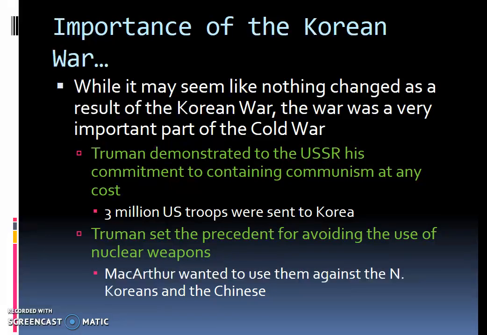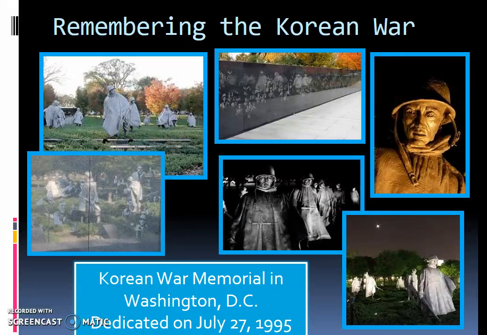So early on in the Cold War, Truman set the precedent that he would not use nuclear weapons during the Cold War, and this was probably a very good precedent to set, because as you know, the Soviet Union will eventually develop nuclear weapons of their own.